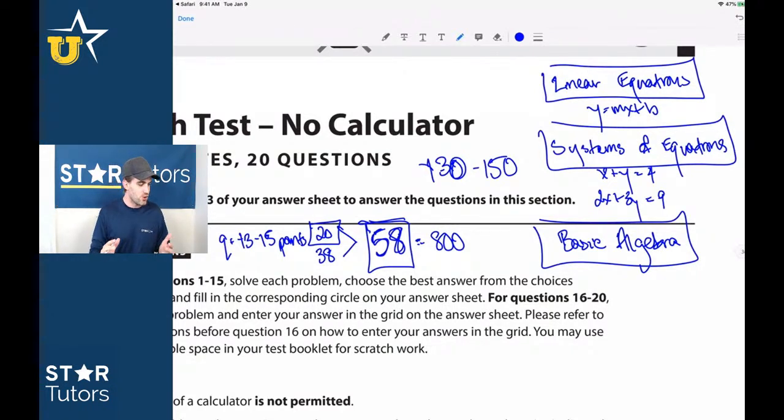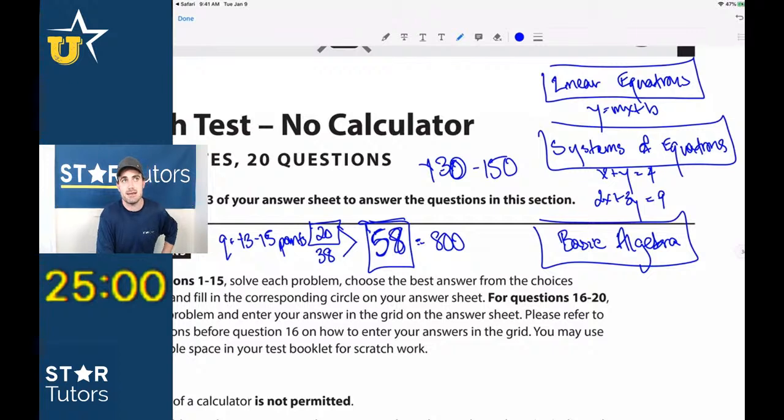But without further ado, I know I said beforehand that we were going to do this section because it was relatively short and relatively straightforward, because the concepts are so repeatable on the SAT no calc section. Without further ado here, guys, let's get started.